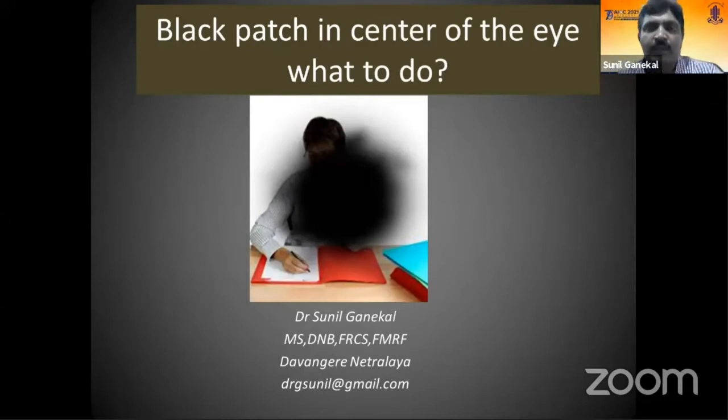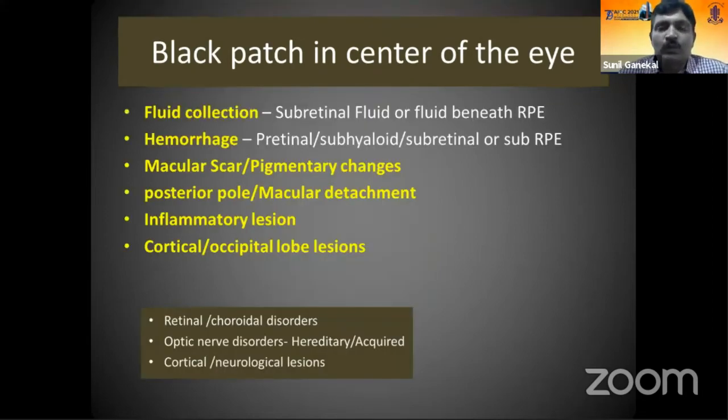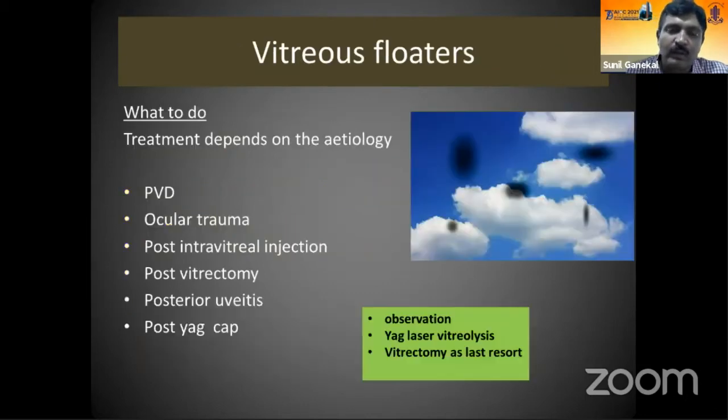Good morning, everyone. Today I will be speaking about what to do when you see a black patch in the center of the eye. The most common causes for a black patch in the center of the eye are fluid collection in the macular area, hemorrhage due to some other cause, a macular scar in the center, or macular detachment due to any etiology. Inflammatory posterior uveitic lesions sometimes can cause the patch. Rarely, cortical lesions, especially occipital lobe lesions, can cause a central patch in the eye. The causes can be divided into retinal or choroidal lesions which involve the macula, optic nerve disorders, and rarely cortical lesions.